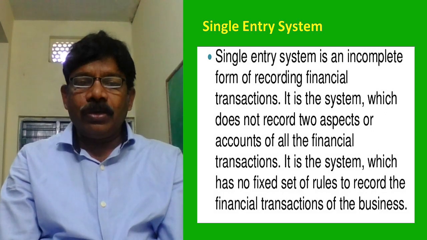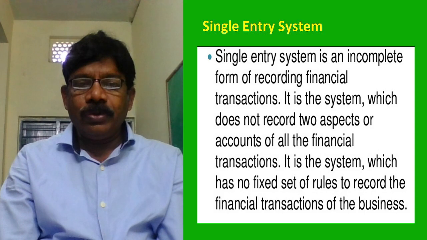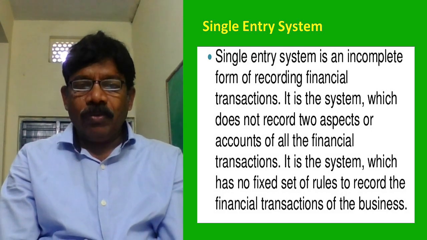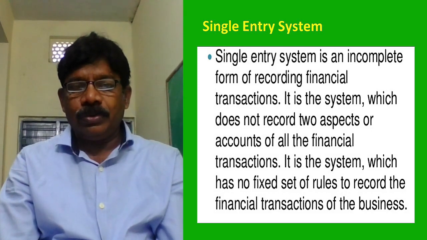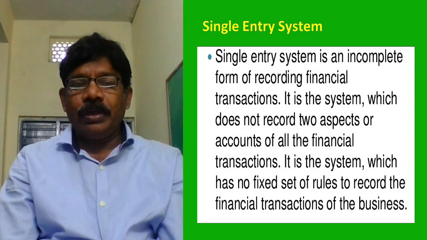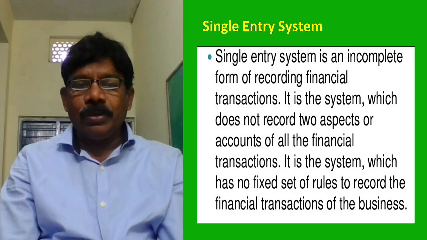What are the two aspects? Dual aspect. What is dual aspect? Debit and credit. If the debit increases, the credit will decrease; if the credit decreases, the debit will increase. One account is benefited, the other account will lose its form or its benefit. Okay, that is the double entry system, but here it won't follow this.